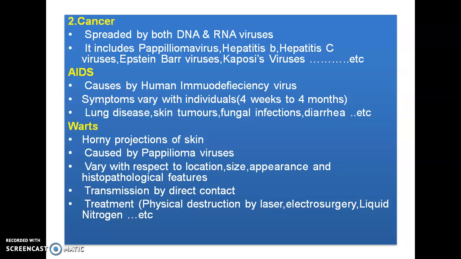Then AIDS. We all know that AIDS is a disease caused by the human immunodeficiency virus, or HIV. The symptoms of this disease vary between individuals, appearing from 4 weeks to 4 months. This time period is different in different individuals. It is associated with lung disease, skin tumors, fungal infections, diarrhea, etc. And the main indication of AIDS is that the patient has reduced immunity. As it is an immunodeficiency syndrome, it generally affects the immune system of the host.